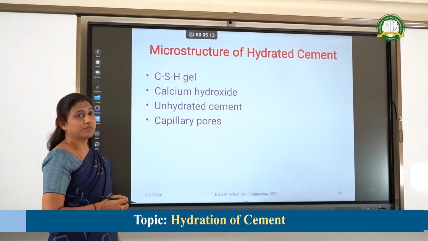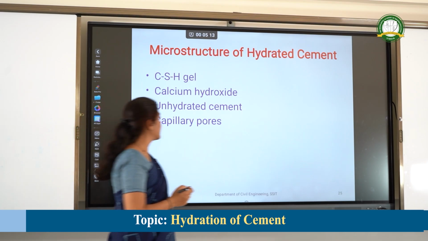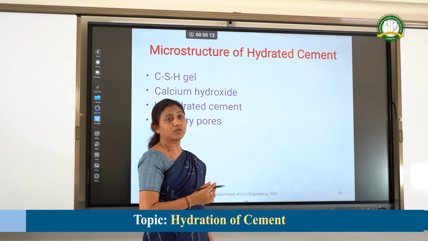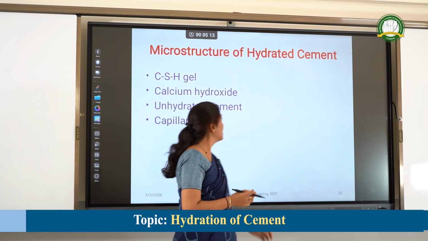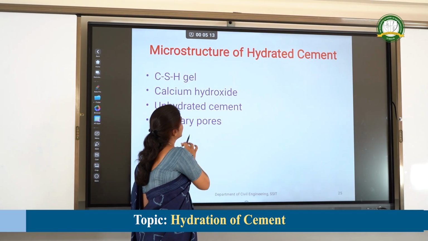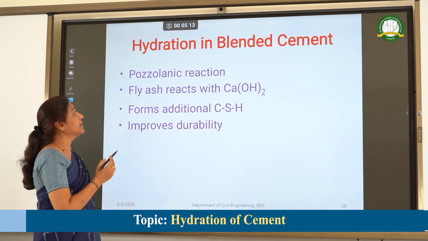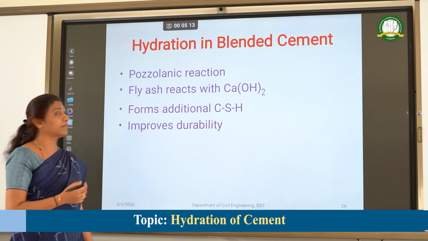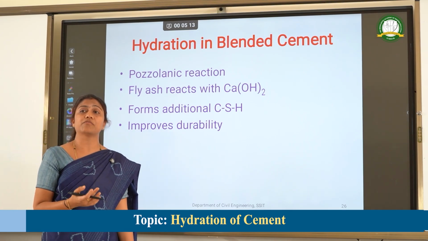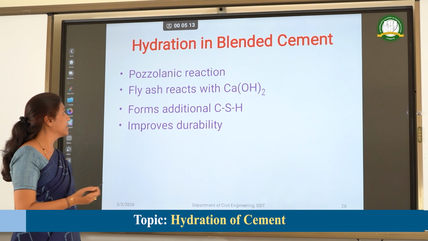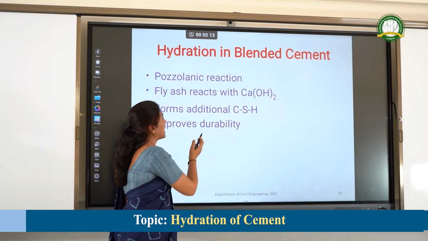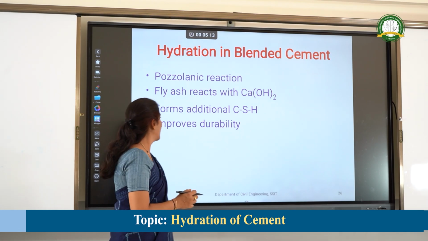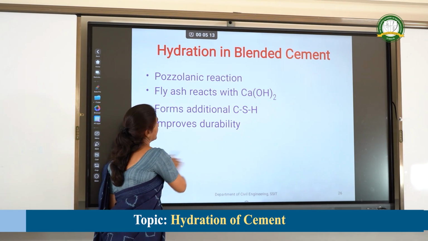Microstructure of hydrated cement. It has CSH gel, calcium hydroxide, unhydrated cement, and also there will be some capillary pores in the microstructure of hydrated cement. Hydration in blended cement. Blended cement means the cement may be added with some fly ash, silica fume, GGBS, like that. In case of fly ash, it reacts with Ca(OH)2 and there will be additional formation of CSH gel, and it also improves durability.